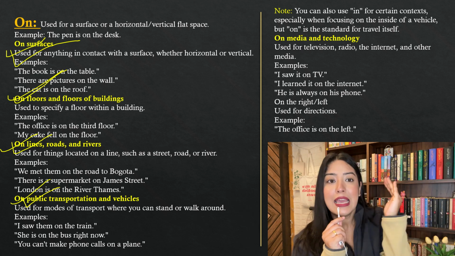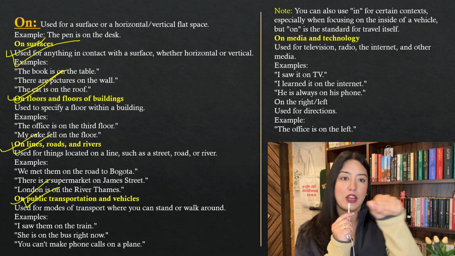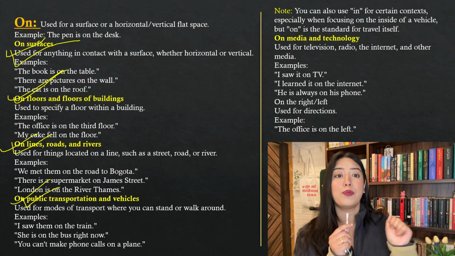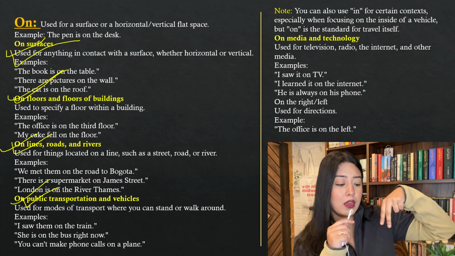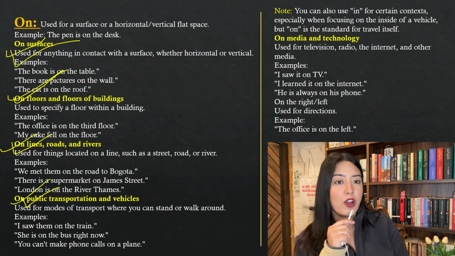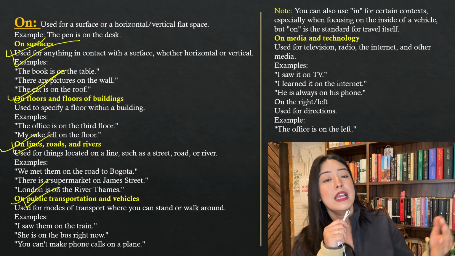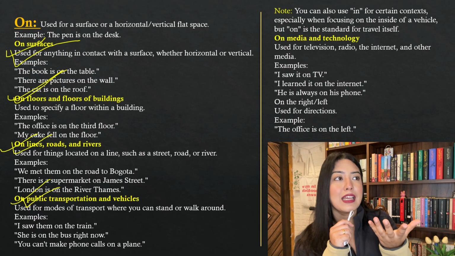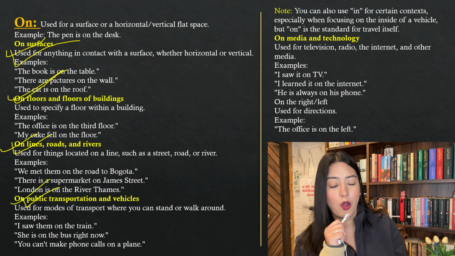Anyway, just remember this: "in" is used where you can't walk. I'm in the car. You're stationary in the car and you're driving the car. There's no scope of movement. But in "on," you're always going to have a scope for movement. Since you can walk in the train, within a bus, and on the plane, inside that enclosed space you can actually walk, so you use "on." So like I said, you can question me, why are we saying "in the car" and "on the bus"? This is the logic. It's used for modes of transport where you can stand or walk around.